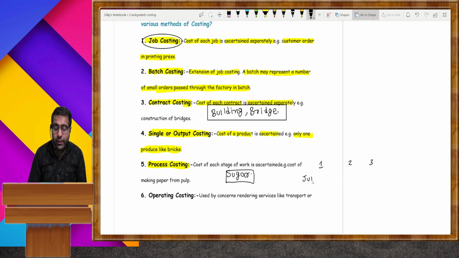Department 1 converts sugarcane into juice, thereafter juice is converted into particles, then particles are converted into packets. For calculation of total cost of these types of goods, we need to understand process costing.